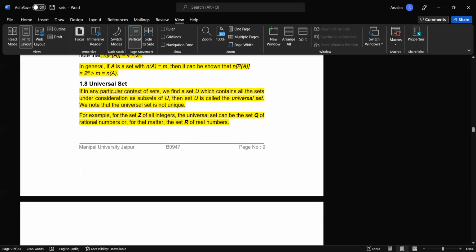If in any particular context we find a set U which contains all the sets under consideration as subsets of U, then set U is called the universal set. We note that the universal set is not unique. Basically, universal set is a,